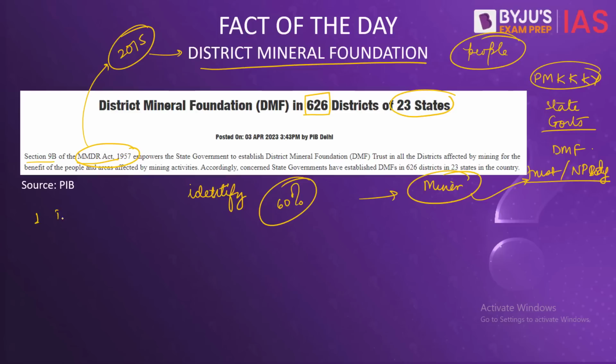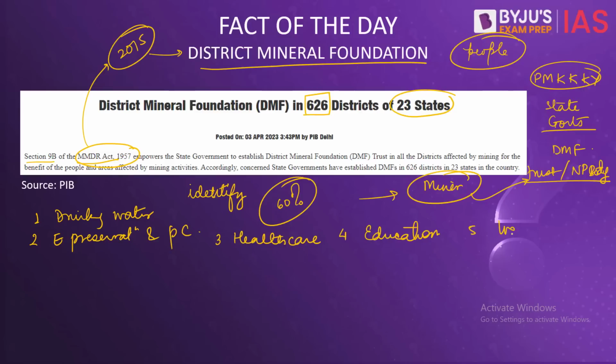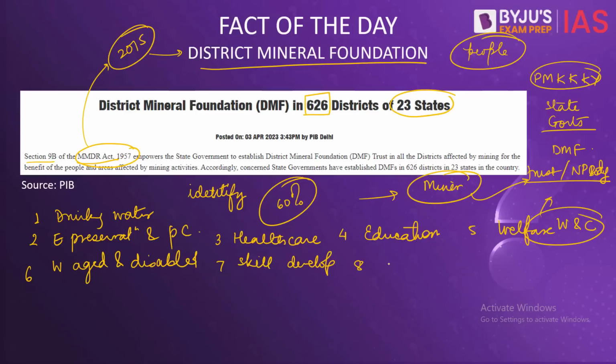One is drinking water supply, then environmental preservation and pollution control. Third is healthcare. Fourth is education. Then we have welfare of women and children, who are one of the most vulnerable sections of the society. Then welfare of aged and disabled people, skill development, sanitation.